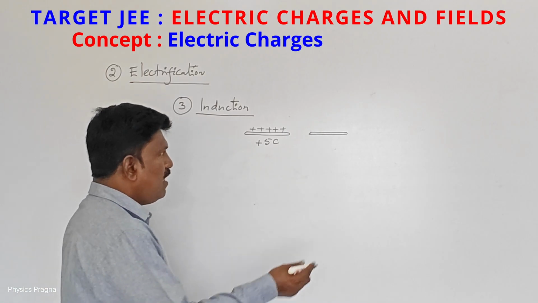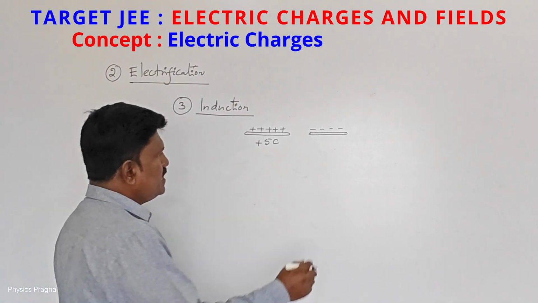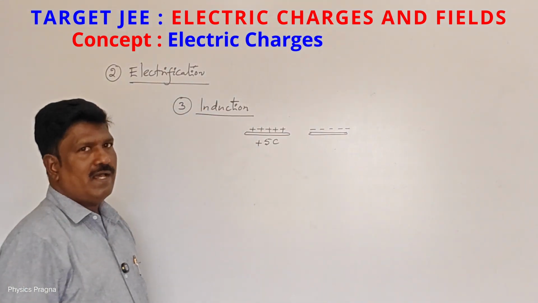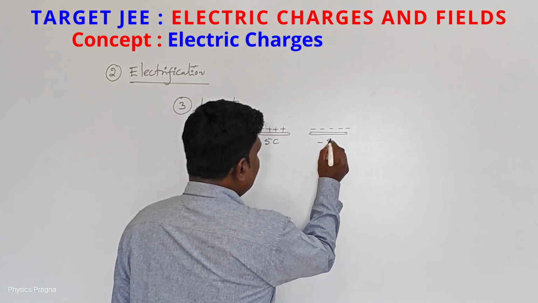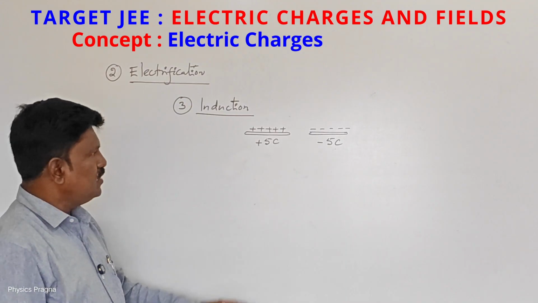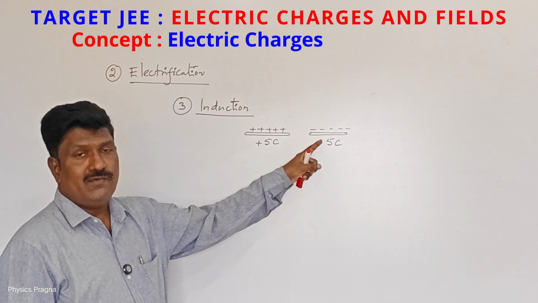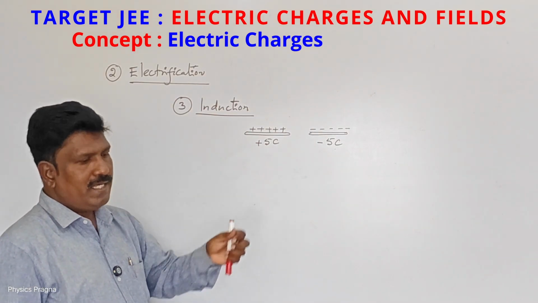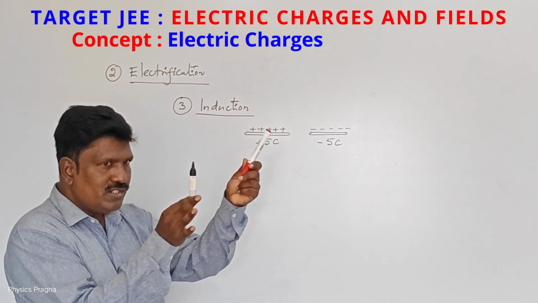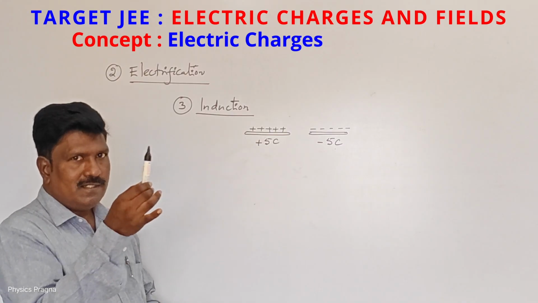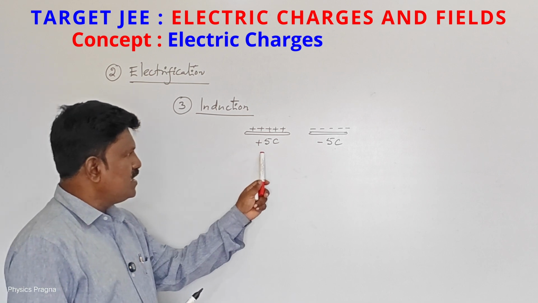Then what happens? On the uncharged body, negative charges will be induced. Here 5 is there, so 5 electrons, 5 negative charges will be induced. So if 6 positive charges are there, minus 6 negative charges will be developed because of induction. No contact will be there, just one body we brought near. This is a charged body, we brought near an uncharged body. On the uncharged body also charges will be induced, but opposite types of charges will be induced. If it is positive, here negative.